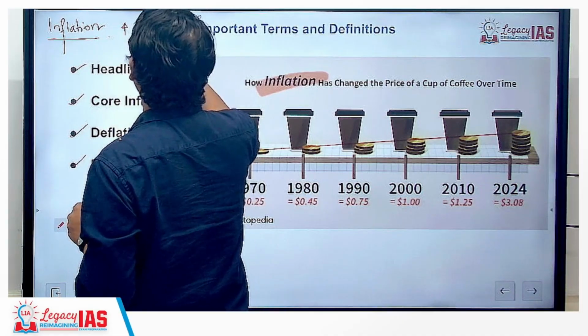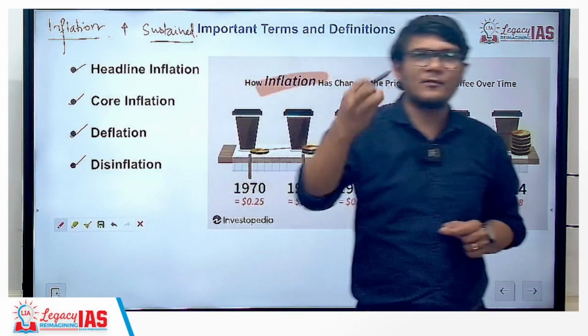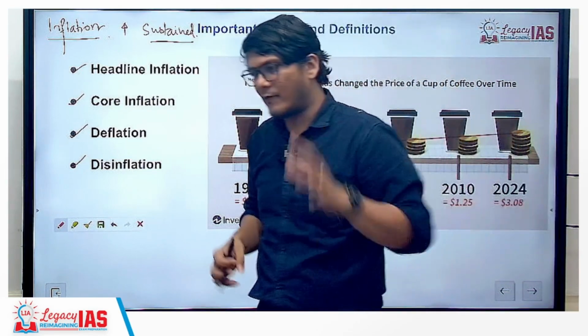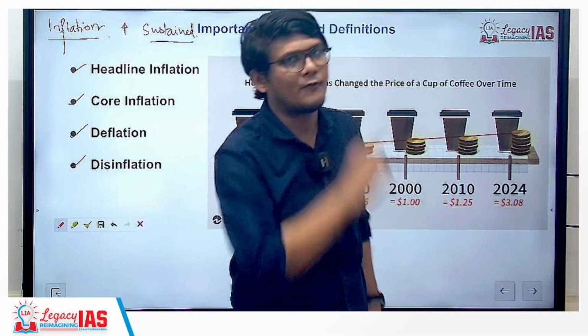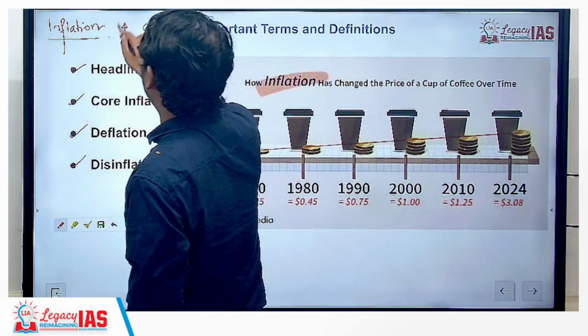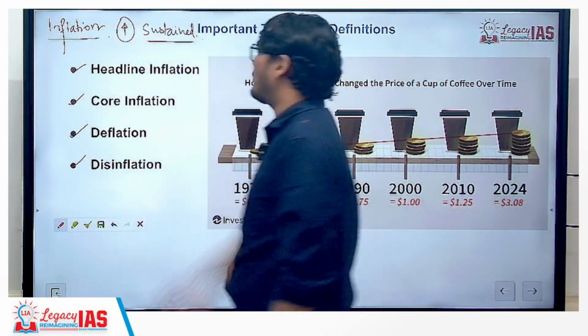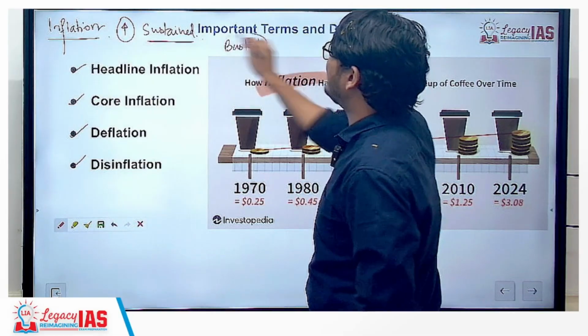It needs to be sustained also. Why? For example, if there is an increase in price today, but 2 days later it falls down again, it's not inflation as such. It needs to be sustained for some time, for example, a quarter or two. So it is the increase in the general level of prices for a sustained period of time in the basket of goods and services.